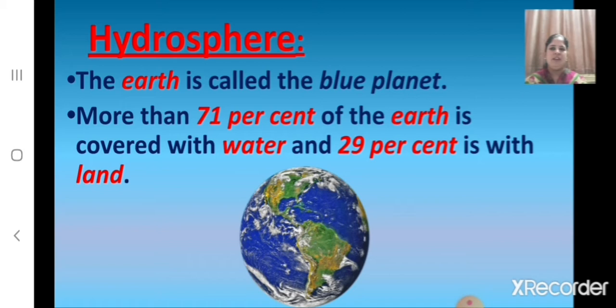Children, we know that the earth is called the blue planet. Can you tell why the earth is called the blue planet? The earth is called the blue planet because more than 71% of the earth is covered with water. And children, can you tell what percent of earth is covered with land? 29% of earth is covered with land.